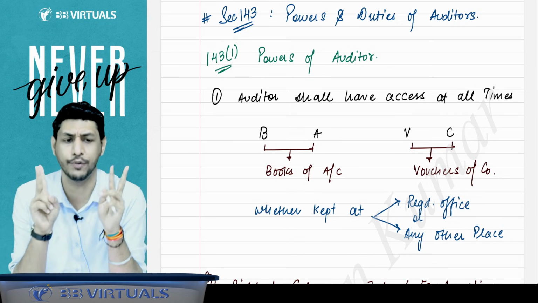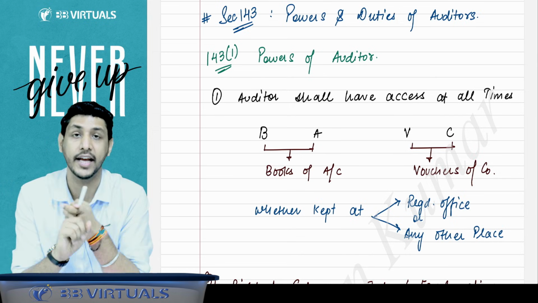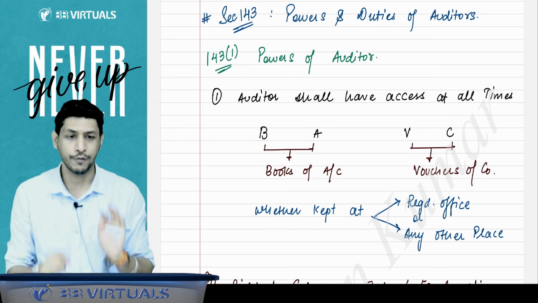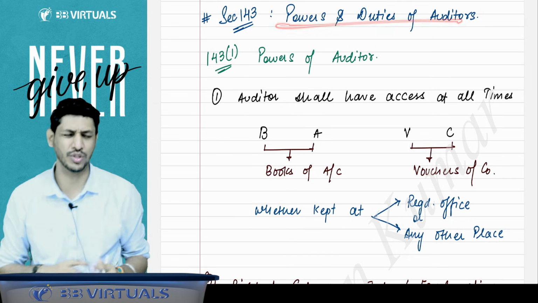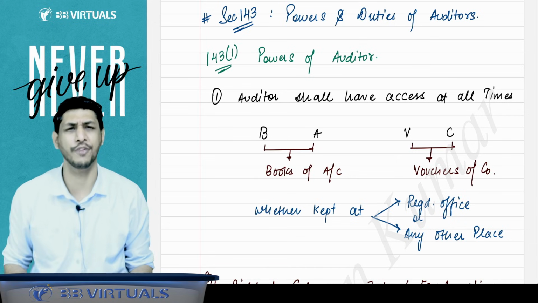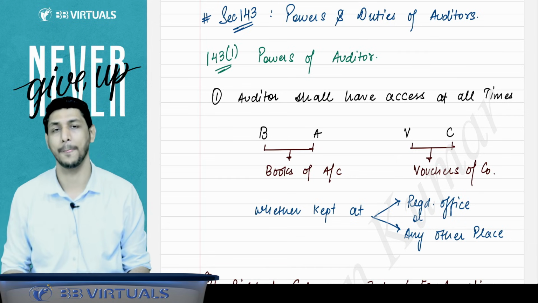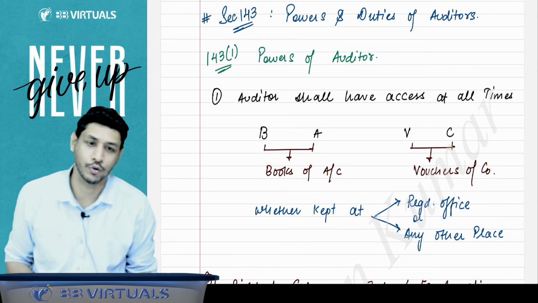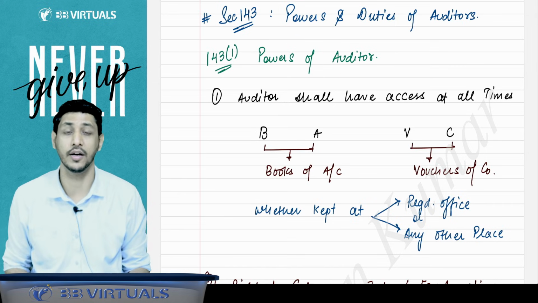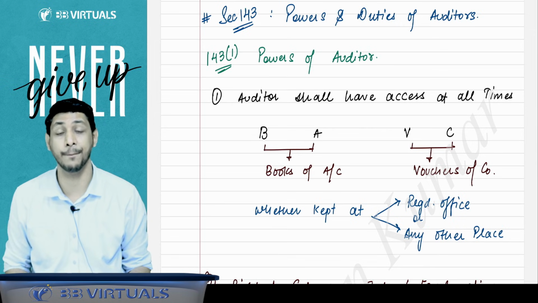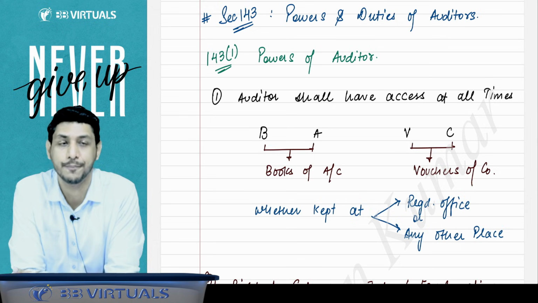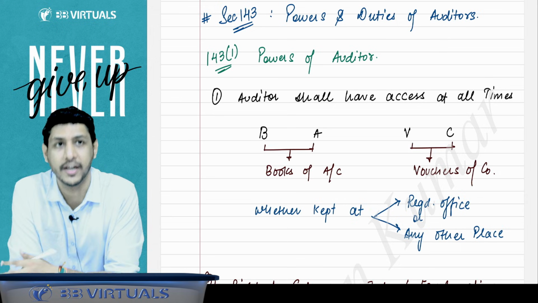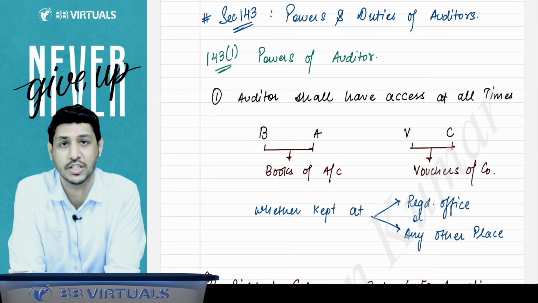Now you are only left with two sections, that is 143 and 148. 143 talks about the powers and duties of the auditor. This is a very big section and a very theoretical section, you have to learn it. But in this section, there is a very important part, that is fraud reporting. That you have to learn 2-3 times so that if they ask the question in the examination, you will be able to answer it.